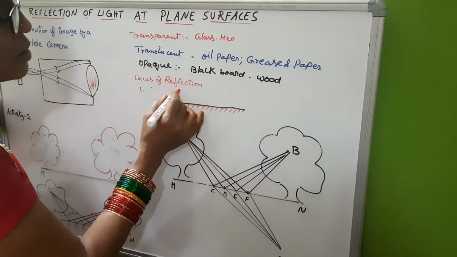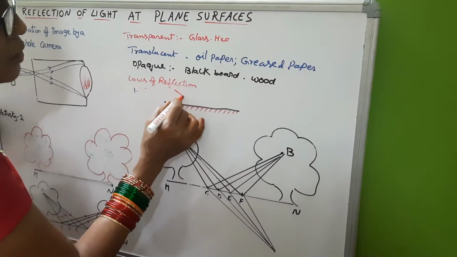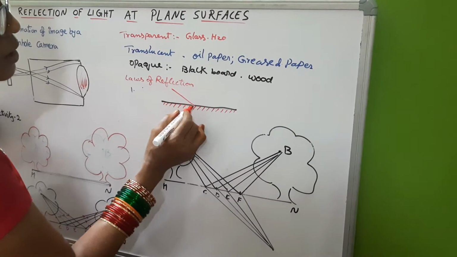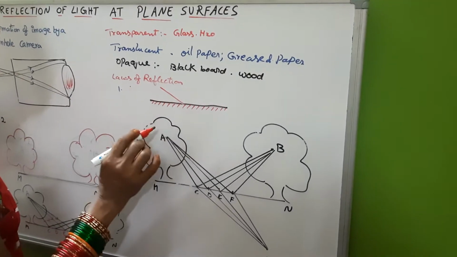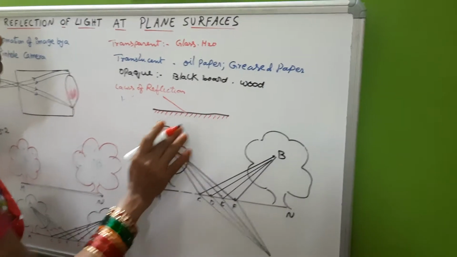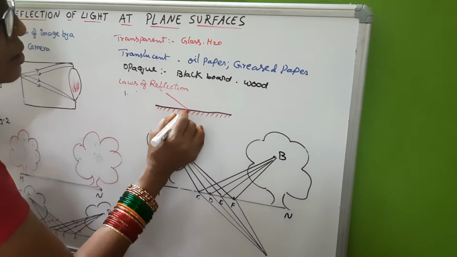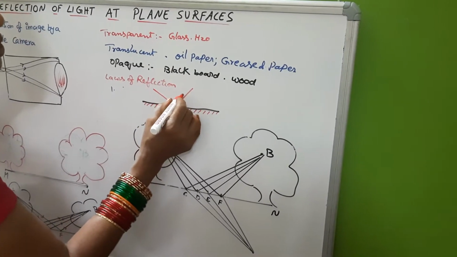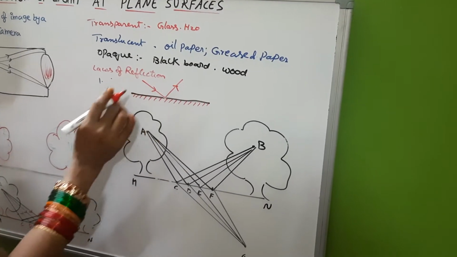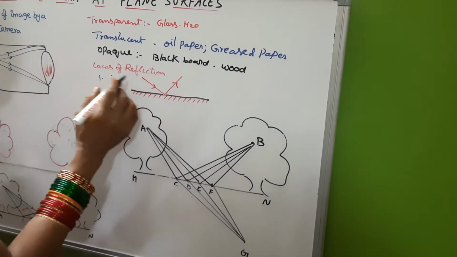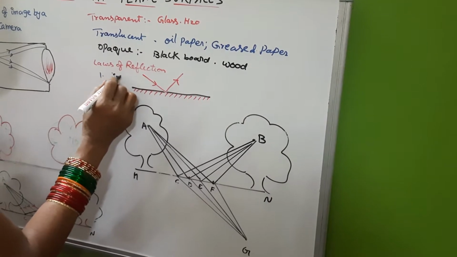When a ray falls on this surface, because of the silver coating, it will not be allowed to go to the other side of this plane mirror. That is why it is reflecting in the same direction, same plane. This ray is called the incident ray.